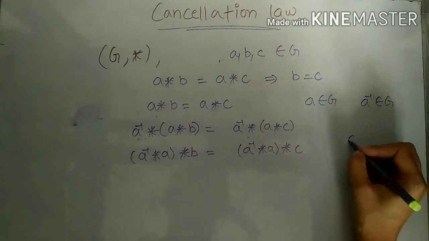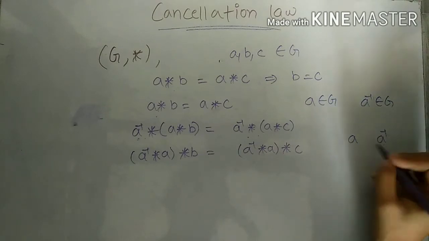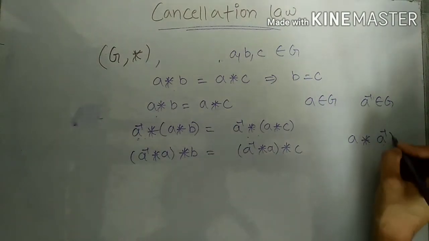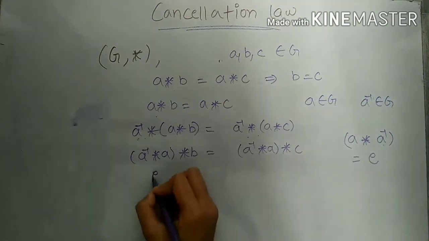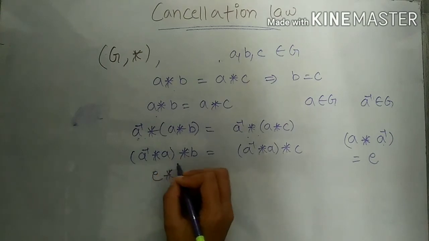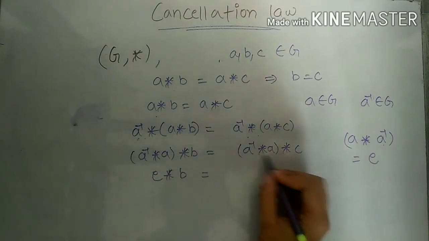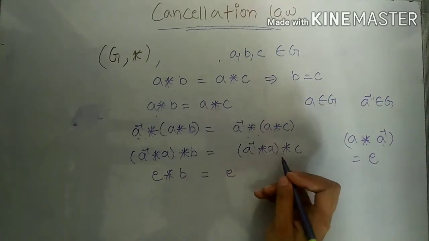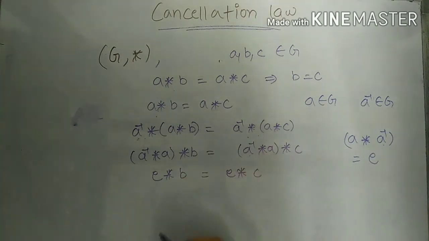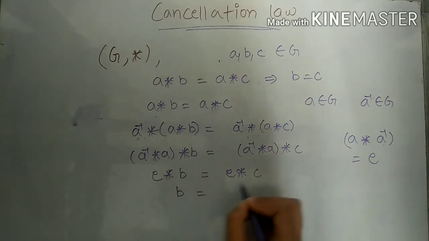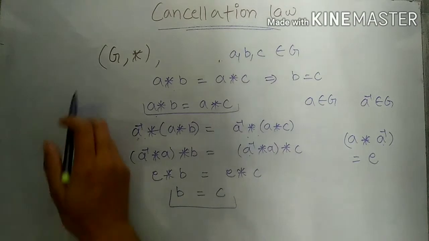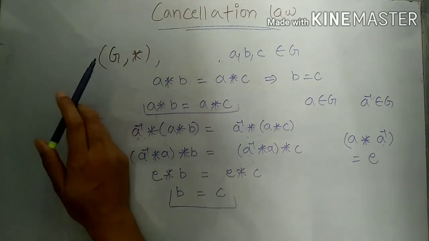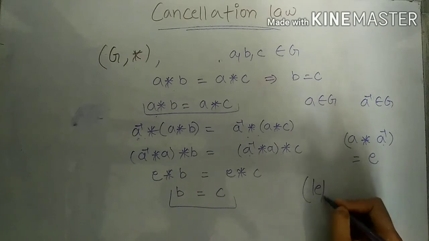And we know in any group, if A inverse is the inverse of A and we apply the given binary operation, we will get A star A inverse is always equal to the identity of the group. So here we will get A star operation A is identity. Similarly here we get A inverse star A is identity operation C. So from here we get B is equal to C. So if we are given A star B is equal to A star C, we get B is equal to C. So if G is any group under the given binary operation, then it will always satisfy the left cancellation law.